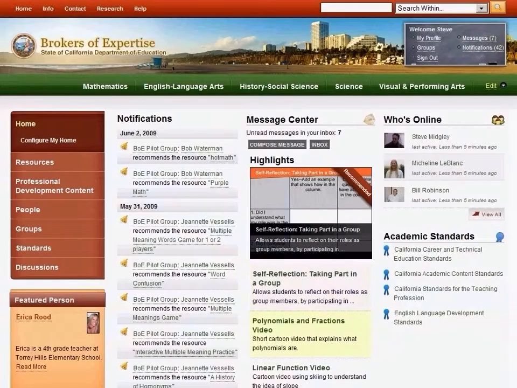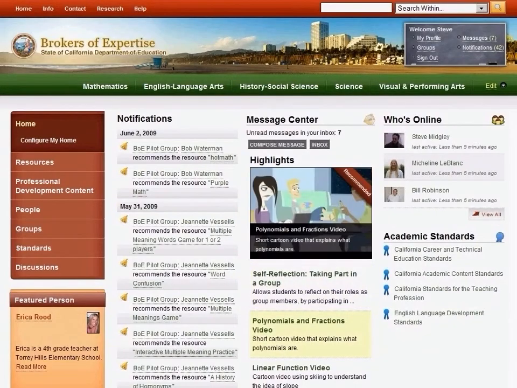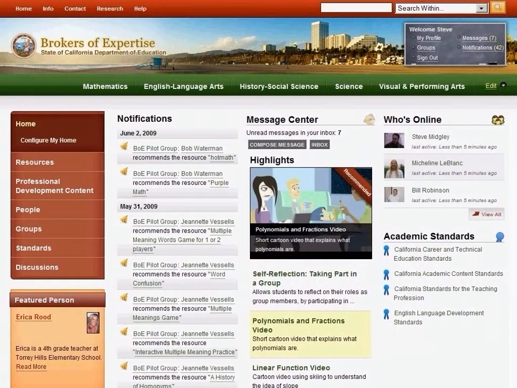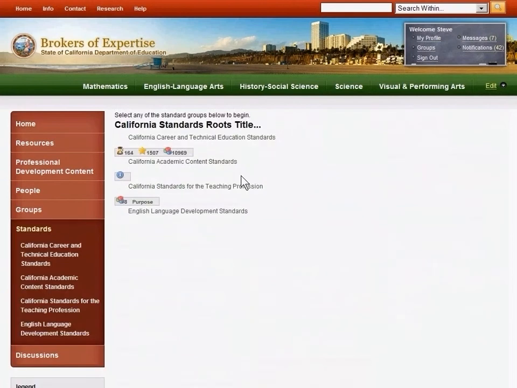We'll start as a logged-in user in order to demonstrate all the features on the site. Many of the resource features are also available for users who are not logged in. Only logged-in users can customize their home pages and participate in community discussions. First off, let's look at the Standards browser.